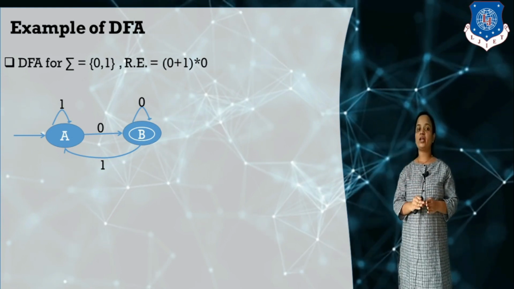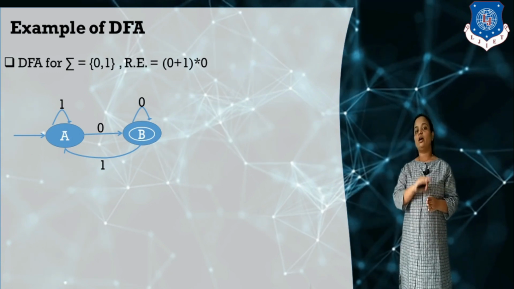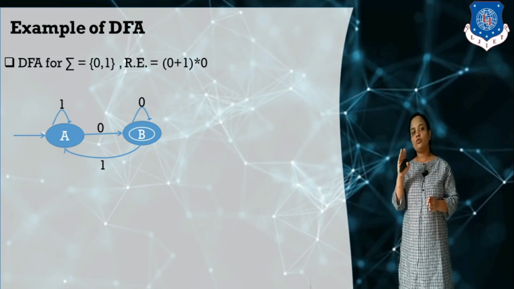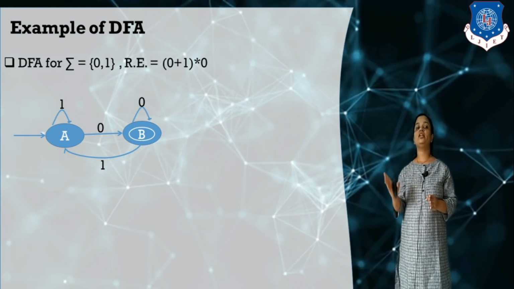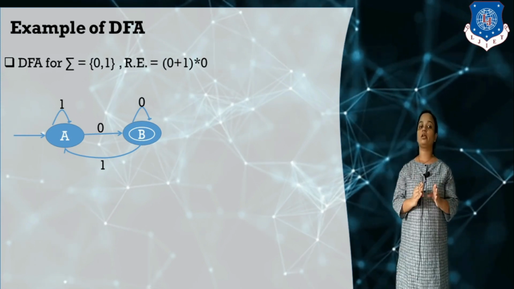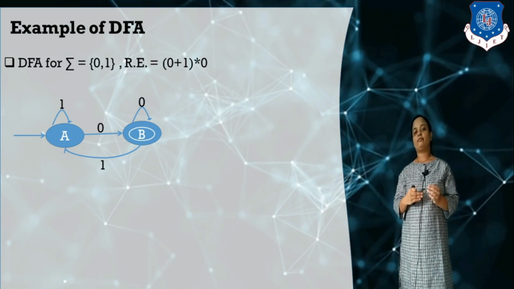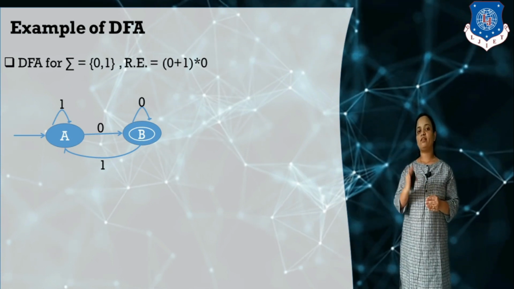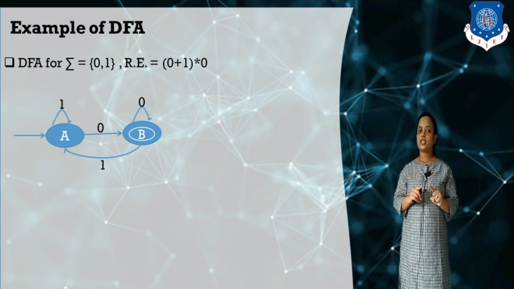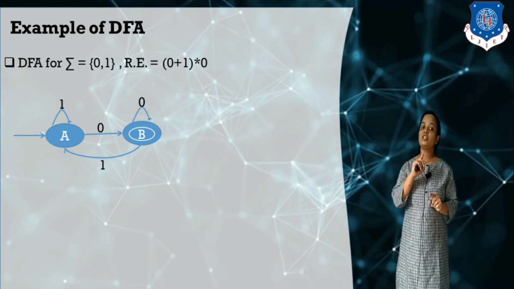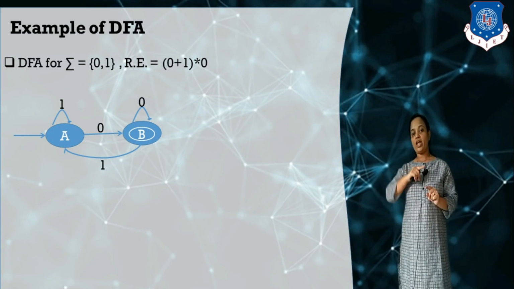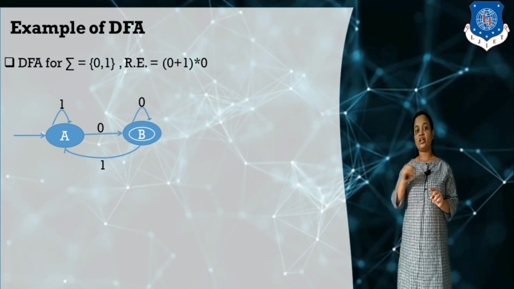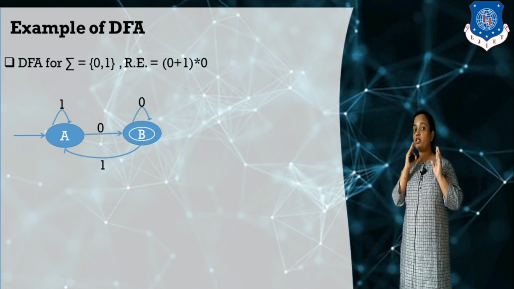For every input alphabet from a given state, we need to show the transition. For every input symbol, we need to show the transition from the given state. What does it mean? For example, sigma equal to {0, 1}. So on a state A, we need to show the transition for 0, and also the transition for 1. So for every input symbol, we need to show the transition from the given state.